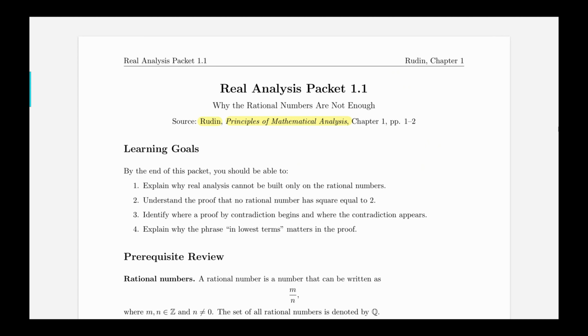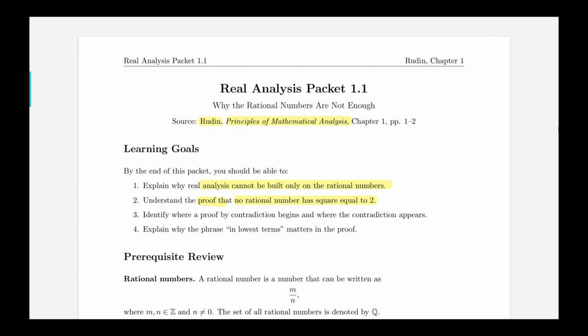By the end of this class, you should be able to understand and explain why real analysis cannot be built only on rational numbers. I will also go over the proof that no rational number has its square equal to 2. So basically we're proving that radical 2 is an irrational number.